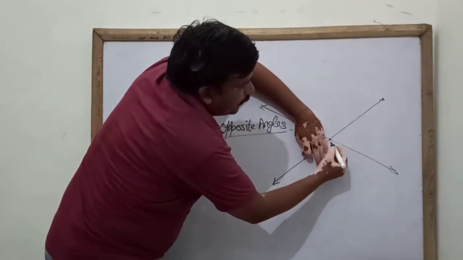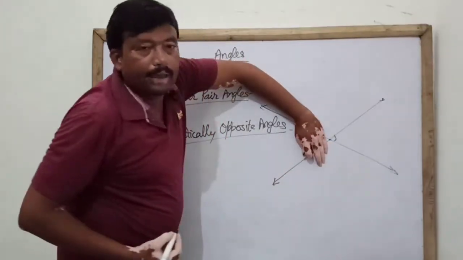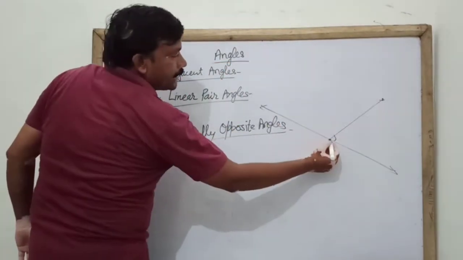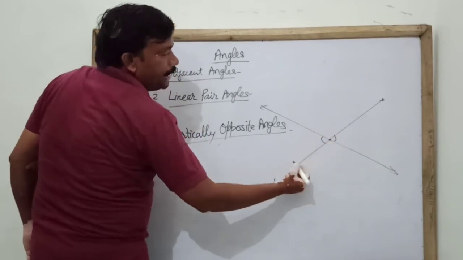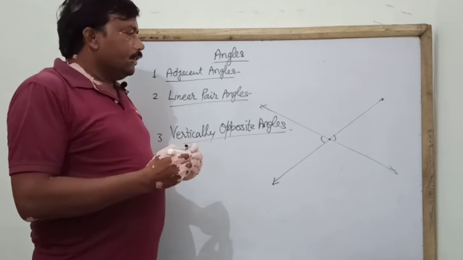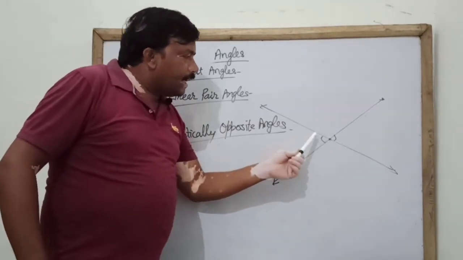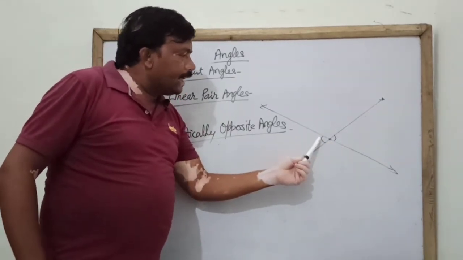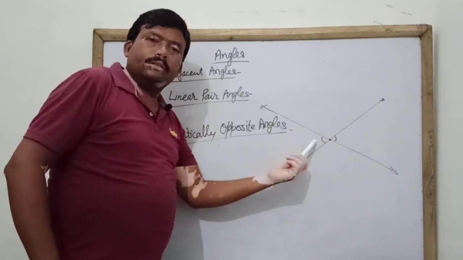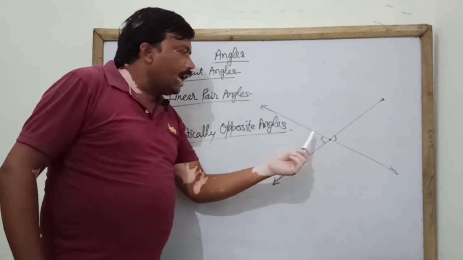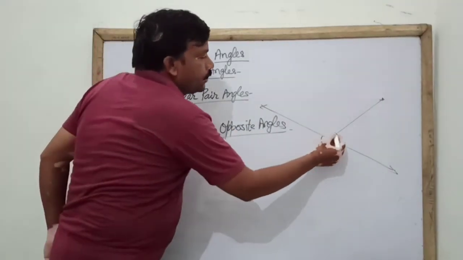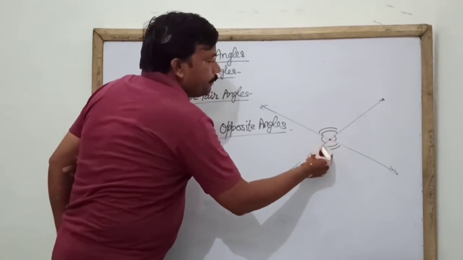See here, this is a vertex and it is an angle. Opposite to it here is also an angle. This angle is opposite to it and this angle is opposite to it, so these two are vertically opposite angles, and these two are also vertically opposite angles.